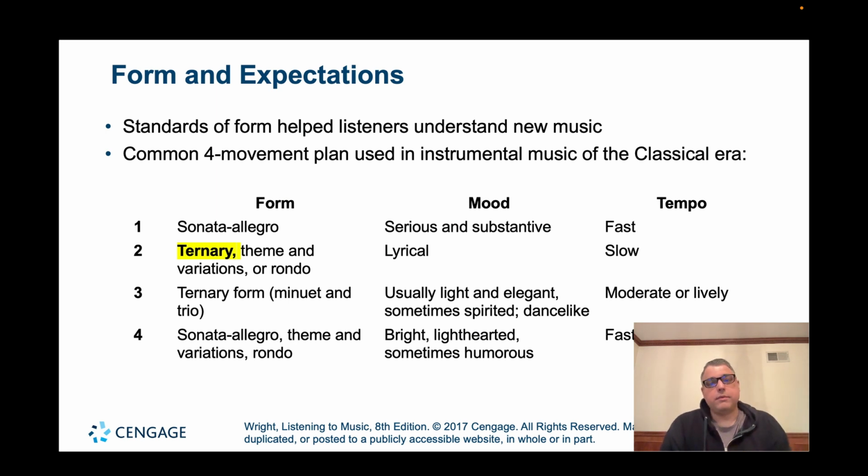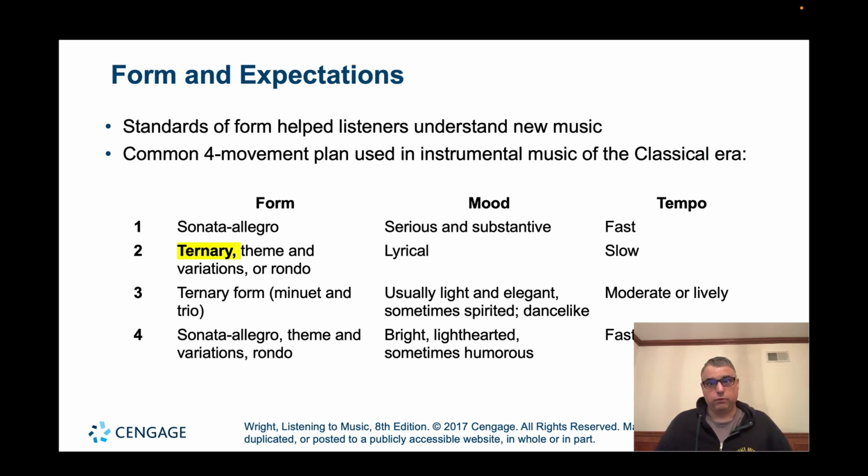The second movement is contrasting to the first, okay? And so the tempo is going to be slow, and it's going to be more lyrical, more introspective. Lots of the forms could be a ternary form, could be theme and variations, could be rondo. In this lecture, we're going to look at what we call ternary form, and that's going to be an ABA style form.